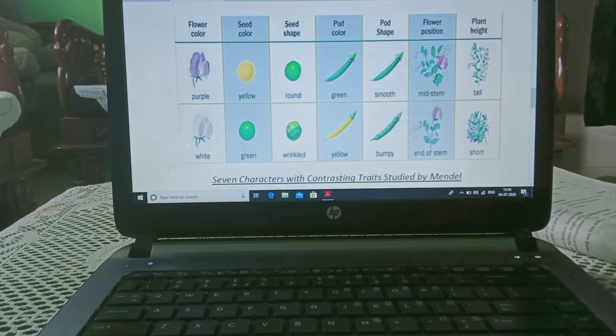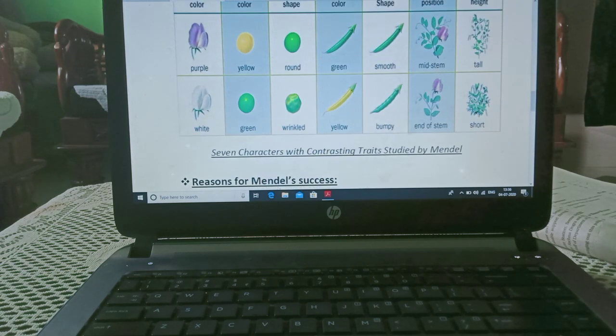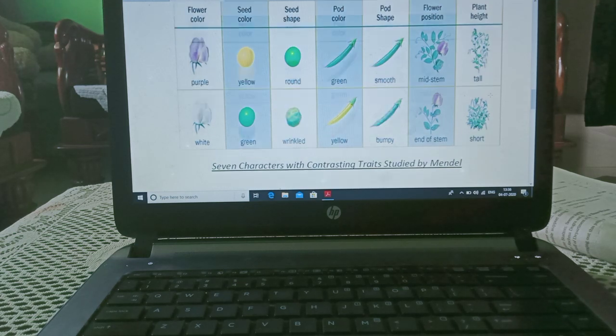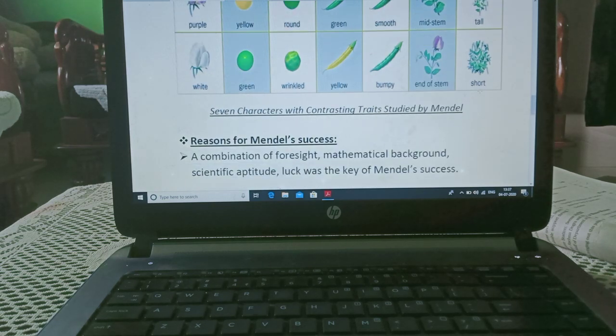Then position of the flower: axial flower is at the mid of the stem, and this is the terminal flower, at the end of the stem. And this is plant height, that is tall or short. These 7 characteristics were studied by Mendel.